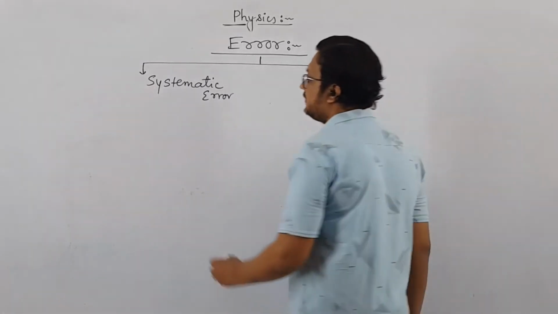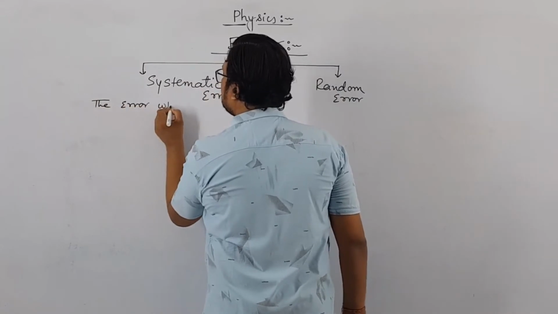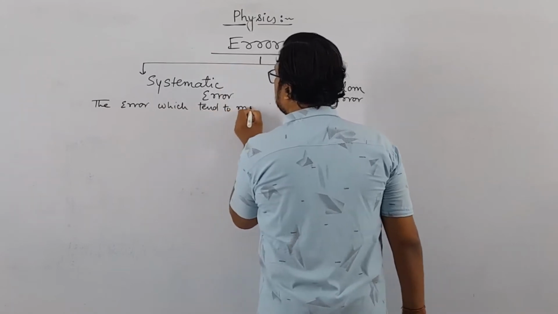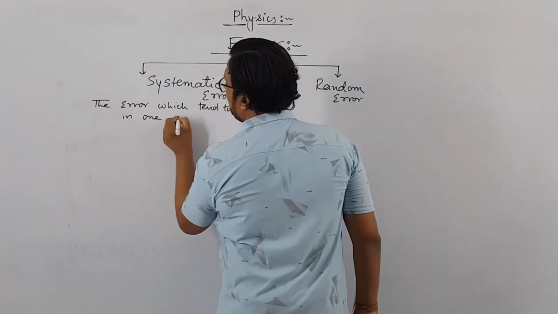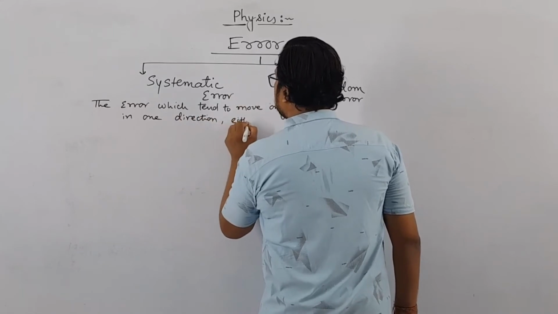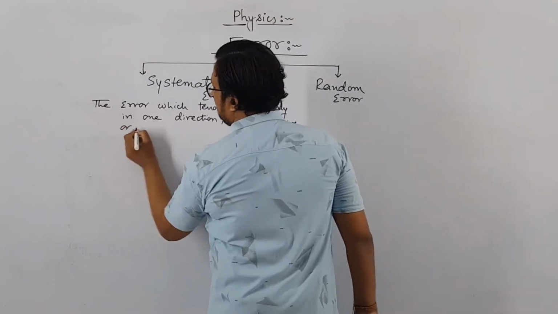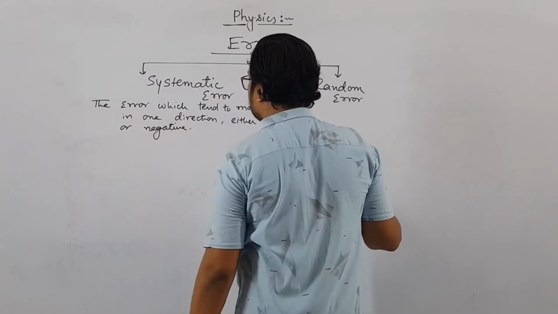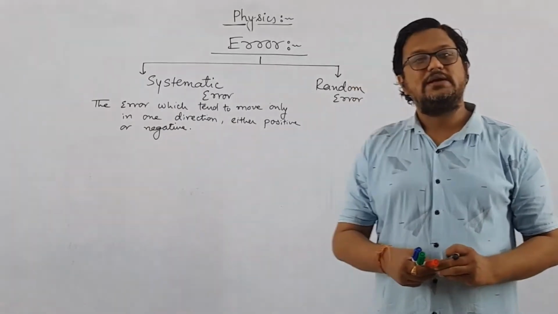What is systematic error? The error which tends to move only in one direction, either positive or negative. The error which tends to move only in one direction, that is either positive or negative direction, is known as systematic error.